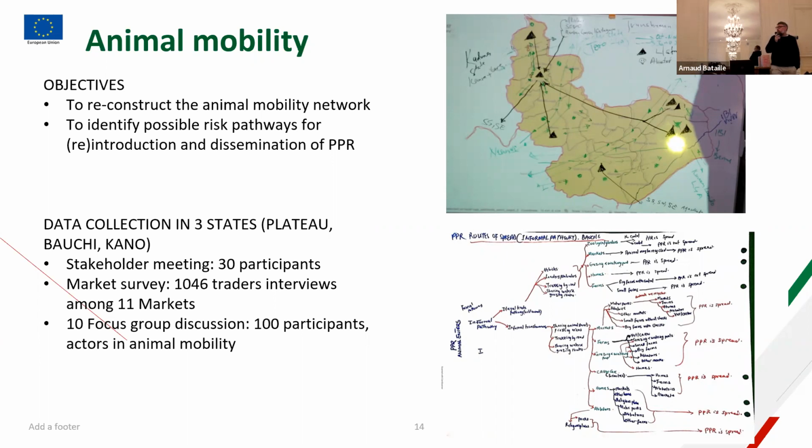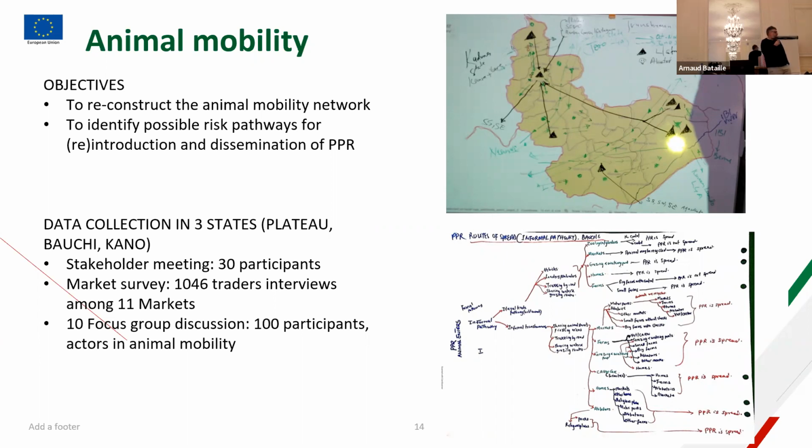First one was a market survey where 100 people were interviewed at each of 11 different markets between Plateau, Bauchi, and Kano, and asked where they come from and where they are going to with their animals, to add more information about this network. Also, we did some focus group discussions with actors involved in the trade of animals and consumers in Plateau State, but also in Bauchi and Kano.